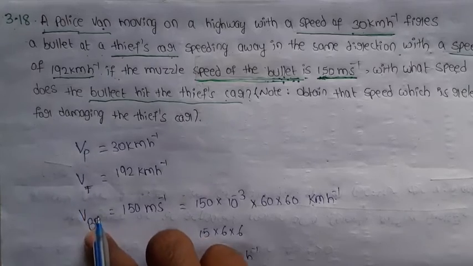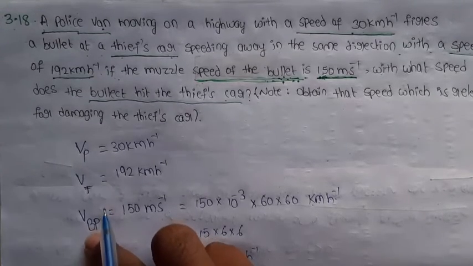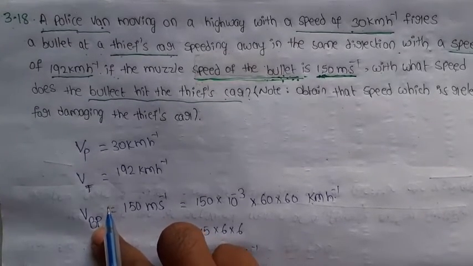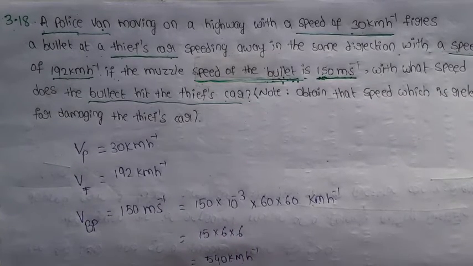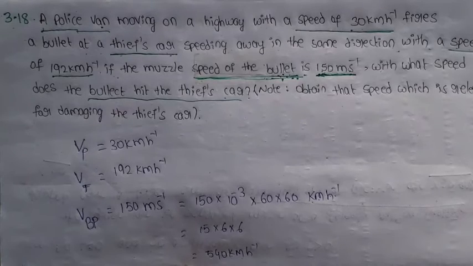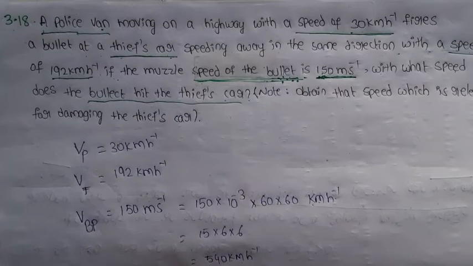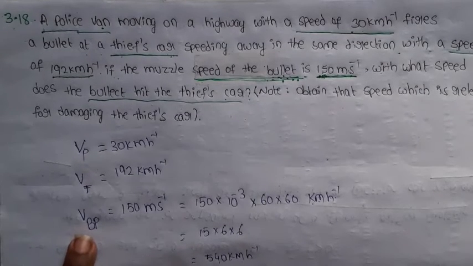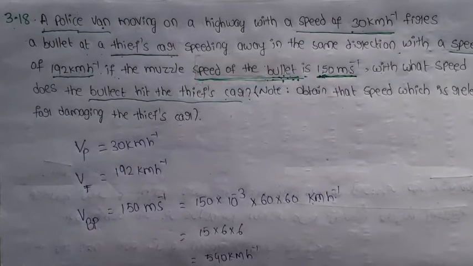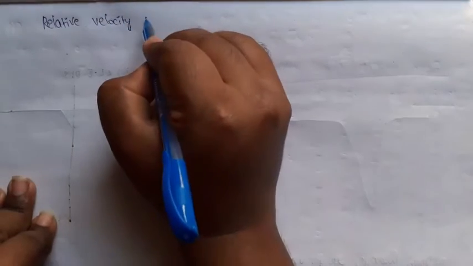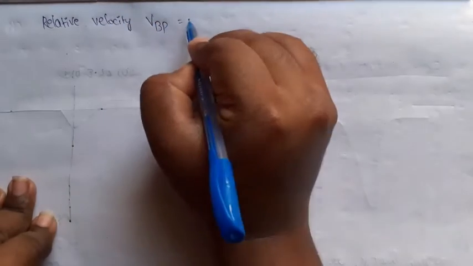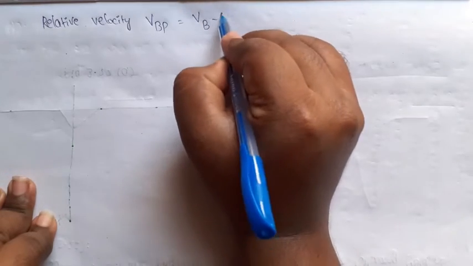Observe here VBP. So here the speed is of the bullet with respect to the person. So this is relative velocity. What is the formula for relative velocity? VAB equals VA minus VB. So apply here, VBP, relative velocity, VBP equals VB minus VP. We know that already.